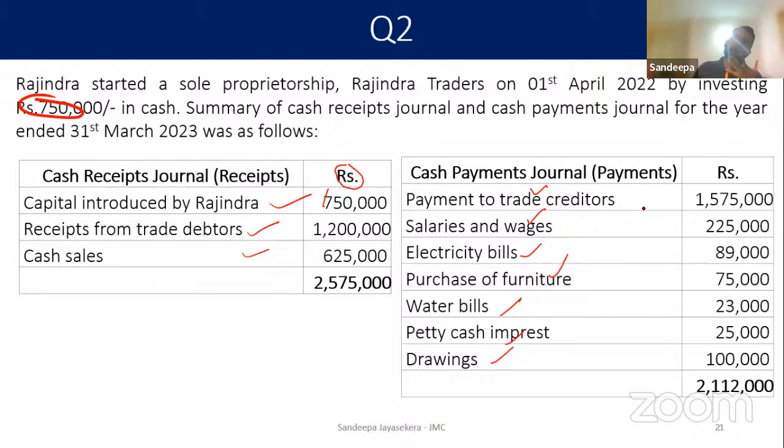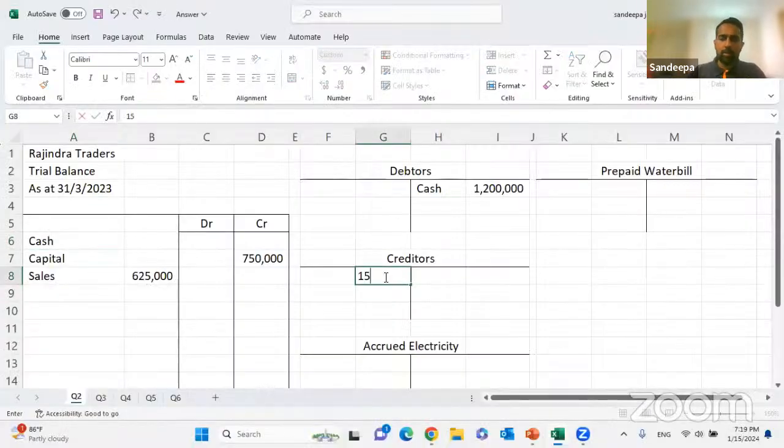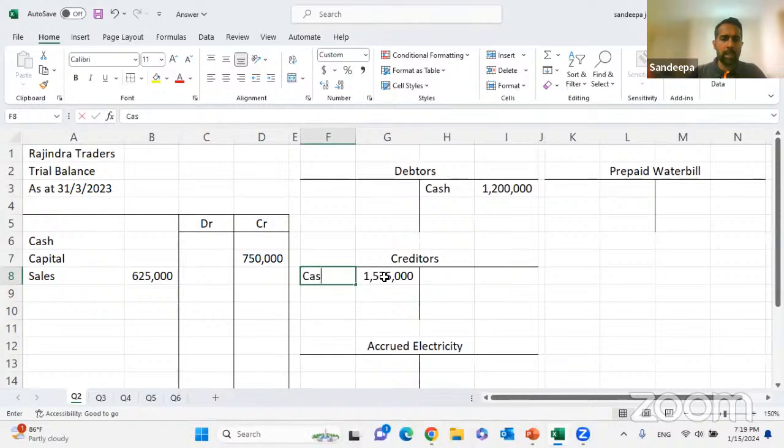Then what happens to the creditor? Creditor is a liability. When we make the payment, the liability will come down. Debited to creditor. Let's put that: debit the creditor 1,575,000 as cash.